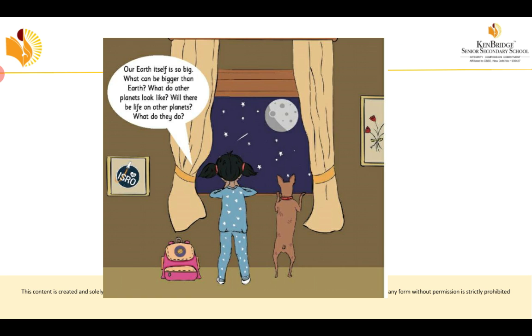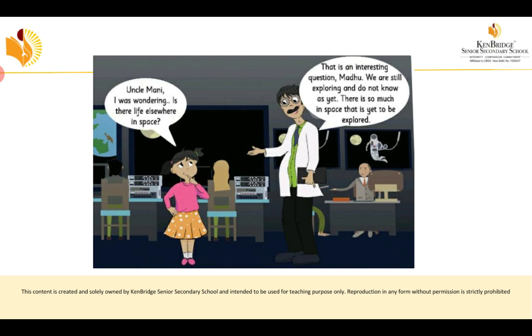She decided to ask Uncle Mani. He is a scientist, so she thought she should ask these questions to her uncle. "Uncle Mani, I was wondering, is there life elsewhere in space?" She is asking whether we can live on any other planets.